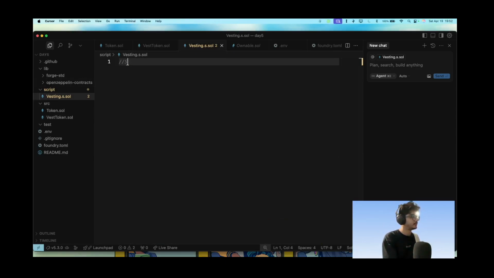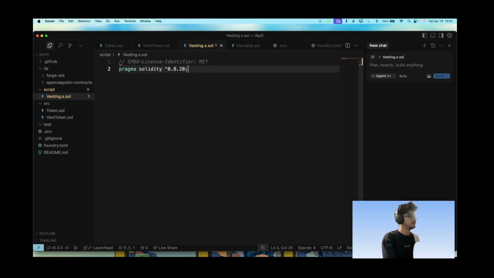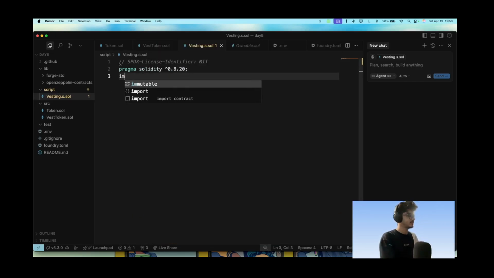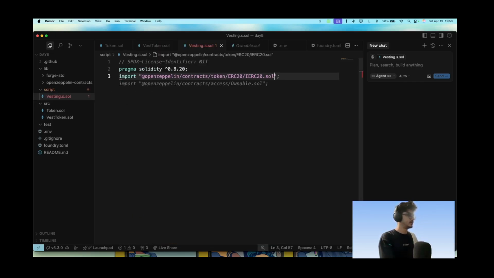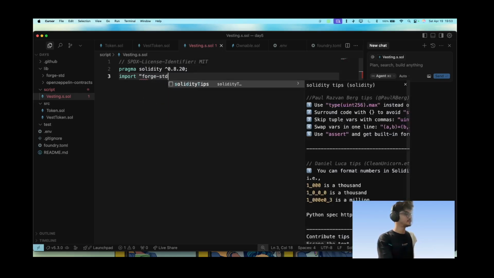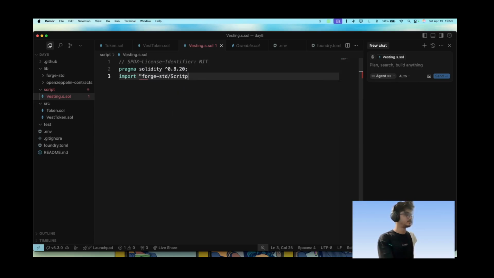Let's go for SPDX. How do we write this? License identifier MIT. Solidity. Have I used the same version here? Yes, I have used the same version here. Import forge-std/Script.sol.